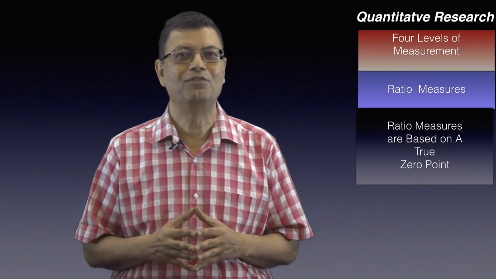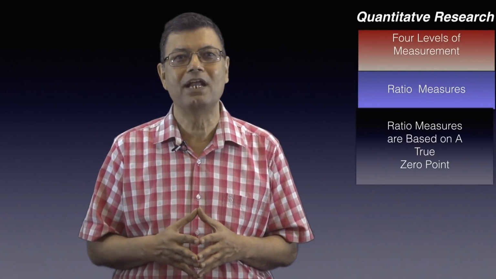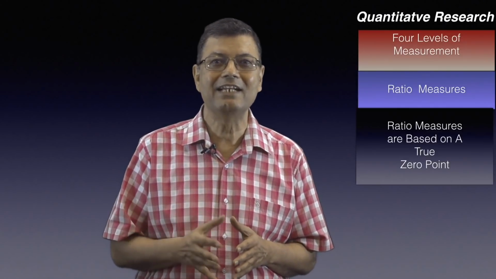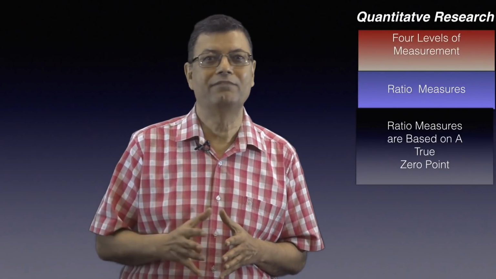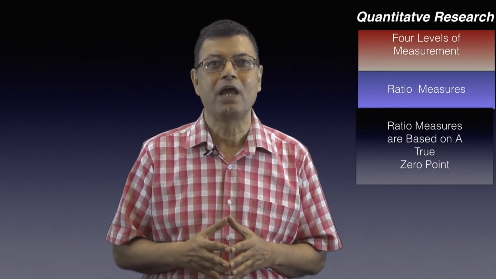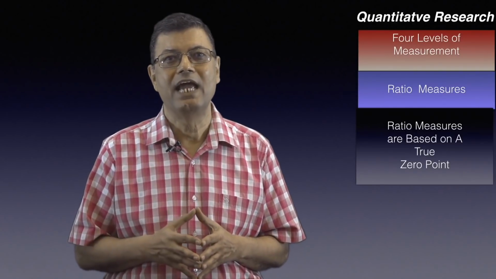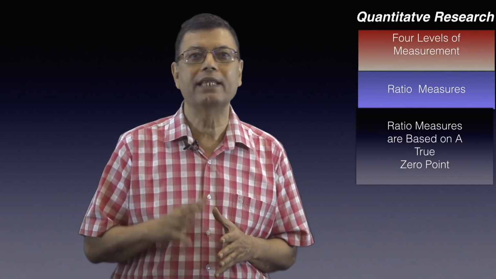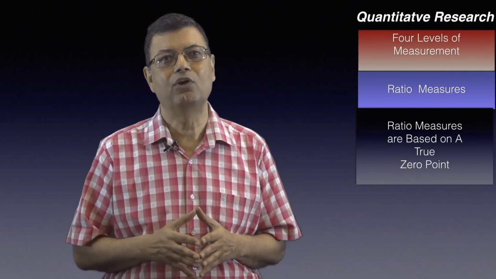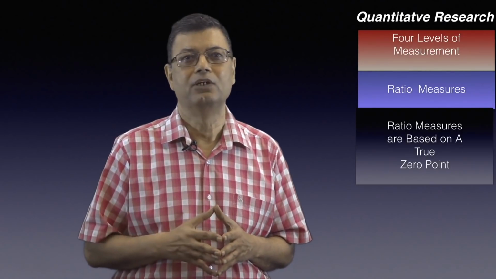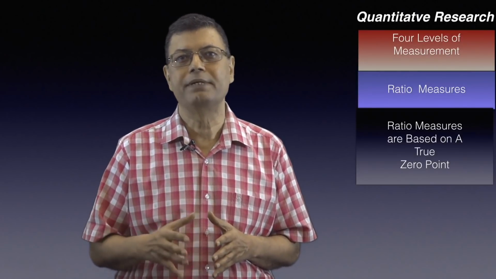If somehow we can have subjects with an age 0, say babies carried by women about to give birth, then age would satisfy the requirement of a ratio level measure also, in which we can say how much older one person is than another. Thus, ratio level measures have true 0 point as well as all the characteristics of nominal, ordinal and interval measures. Another example of a ratio level measure is income, which can extend from an absolute 0 to approximately infinity.